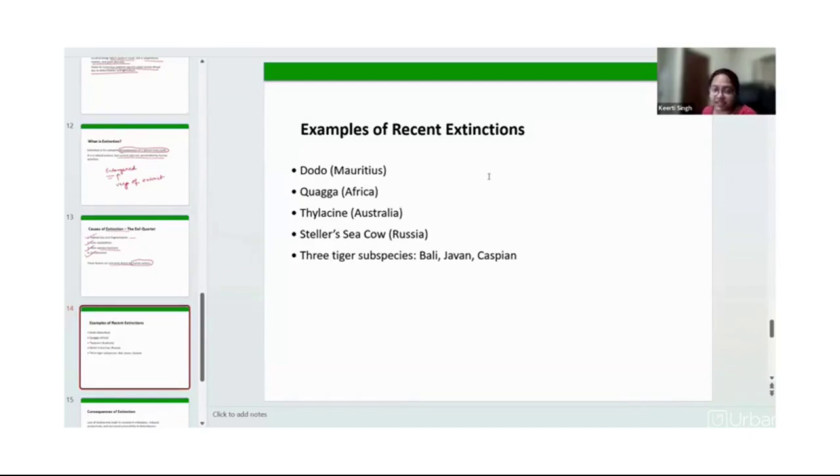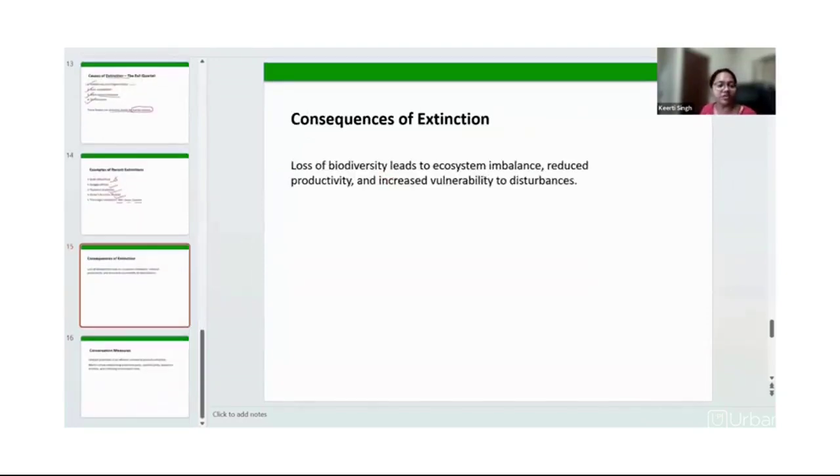These are some of the recent extinctions, right? It means they are lost. We are not going to revive them. The dodo from Mauritius, the quagga from Africa, the thylacine from Australia, Steller's sea cow from Russia, and some tiger subspecies, for example the Bali, Javan, and Caspian, have been lost. It means the last individual of that particular species is now dead. We are not going to recover it, right?